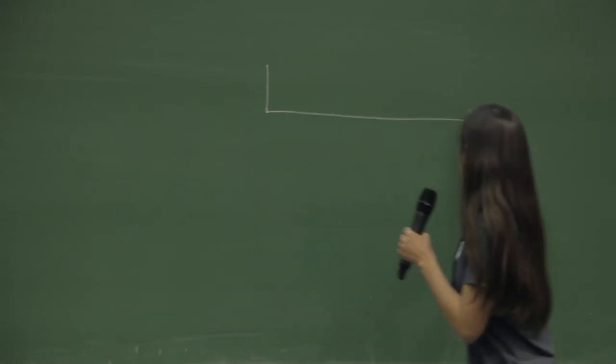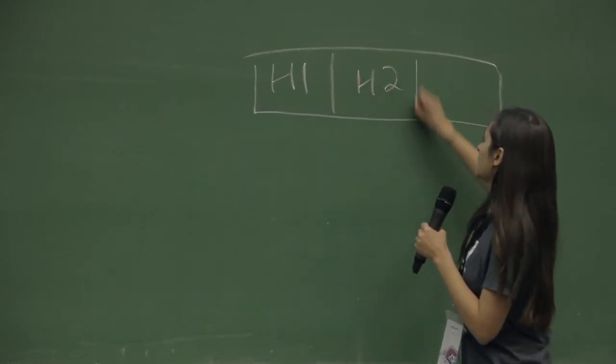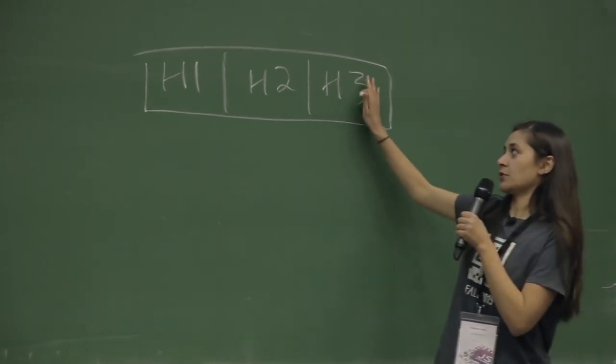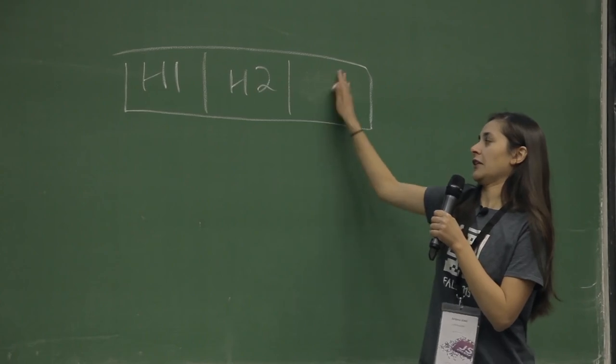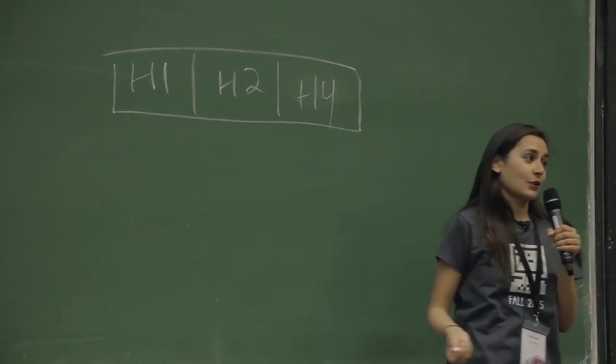So if we have an array where we had H1, H2, H3, typically what I'd do in a mutable world is just get rid of this and replace it with H4. But as we said, we want to avoid that.